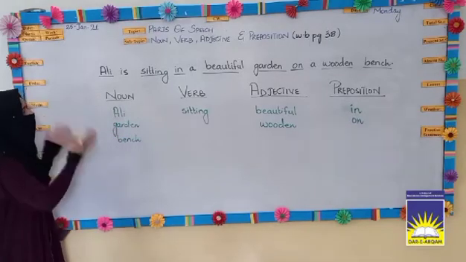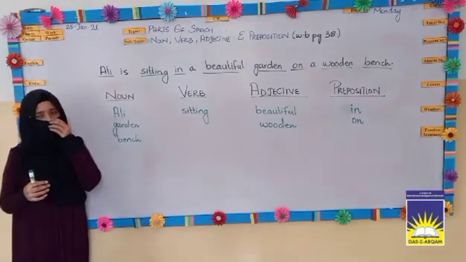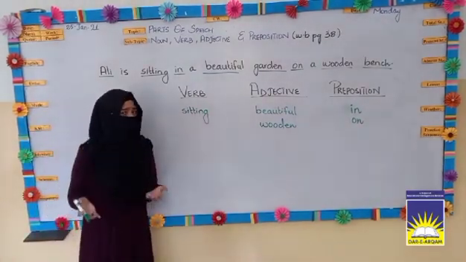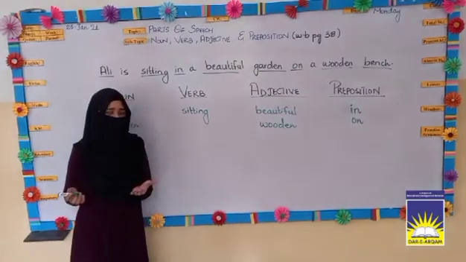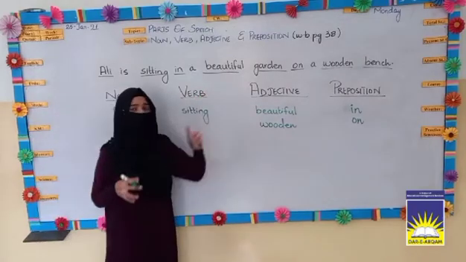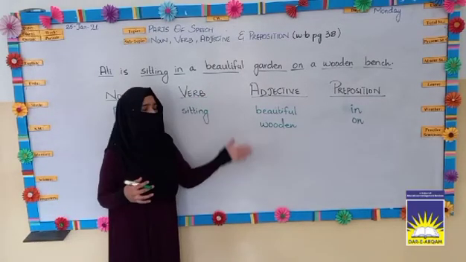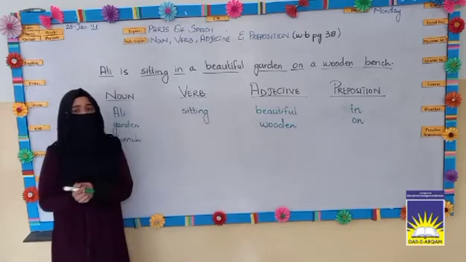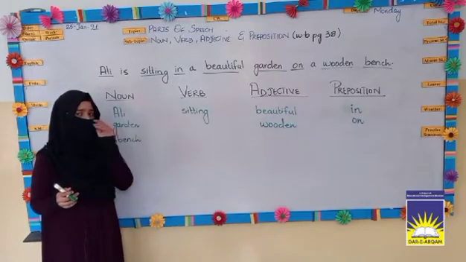So, this is how you will have to do the given exercise on page number 38. That is really simple. You know nouns are naming words, verbs are action words, adjectives are describing words for nouns, and prepositions are those words which tell us the position of anything. So, this is how you will have to do that exercise.